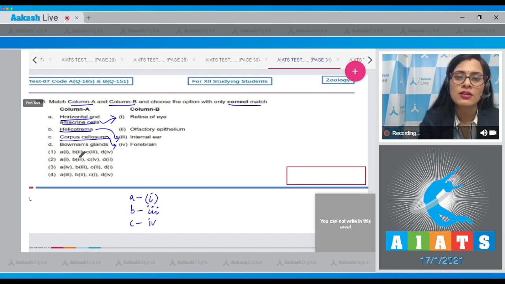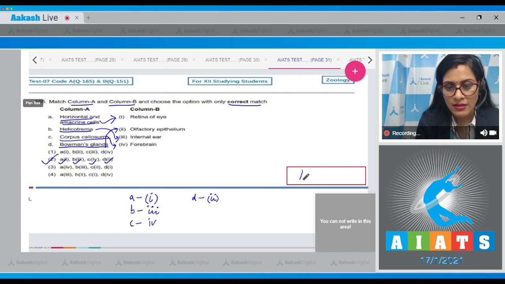And the last option in column A is Bowman's gland, which is present in olfactory epithelium. So D goes with the second option in column B. So the correct answer to this question is option number 2, A with 1, B with 3, C with 4 and D with 2. Correct answer to this question is 2. Let's proceed to the next question.